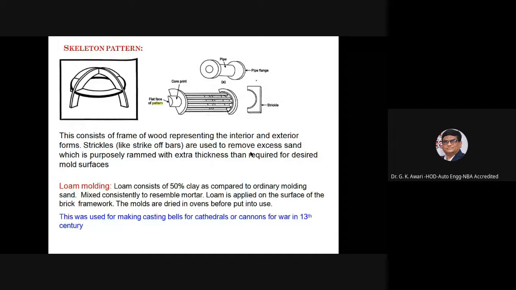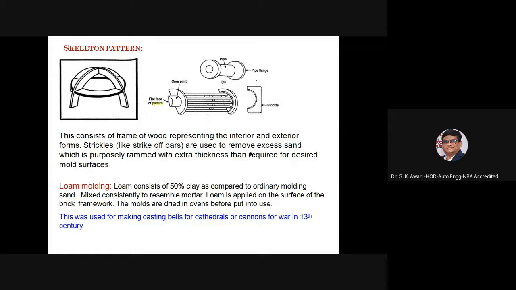Then the skeleton pattern. Look at the skeleton pattern. This consists of a frame of wood representing the interior and exterior forms. Strickles like a strike of bars are used to remove the excess sand, which is purposefully rammed with extra thickness than required for the desired mold surfaces.